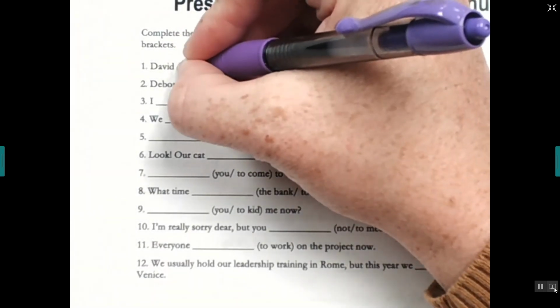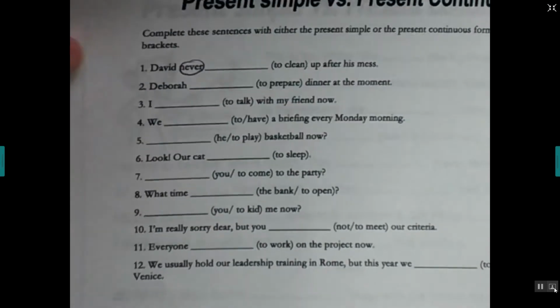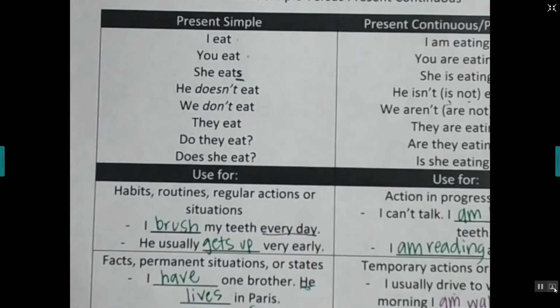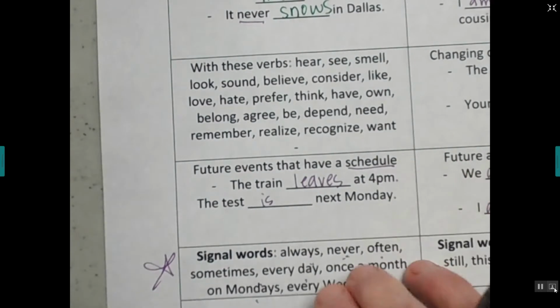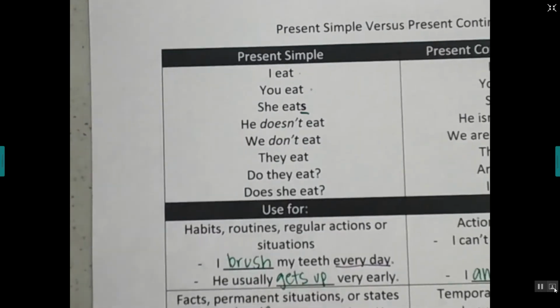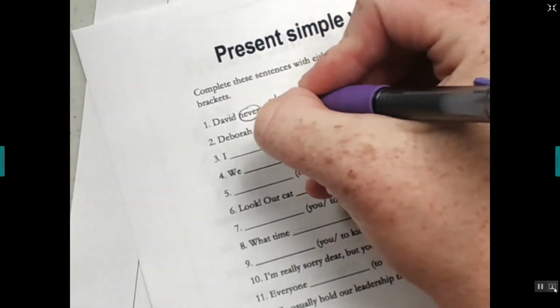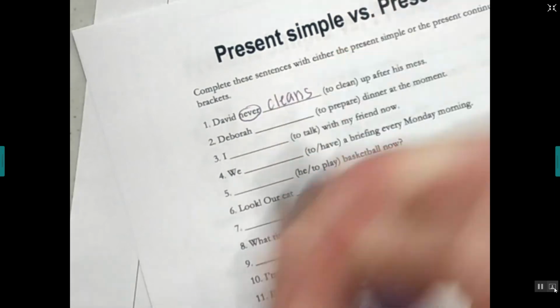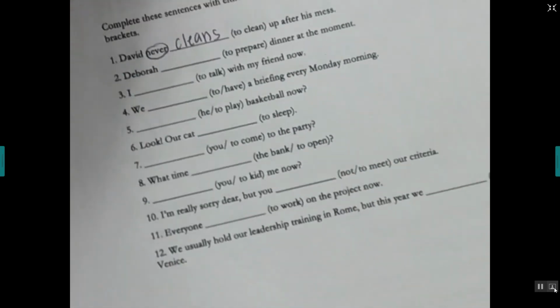David never. That's one of our signal words. If you go back and look at our notes, look down here. Never. So we're going to use present simple, okay? So David never cleans. We need an S because it's present simple and we need the S, all right?